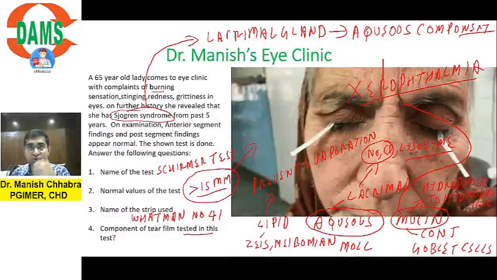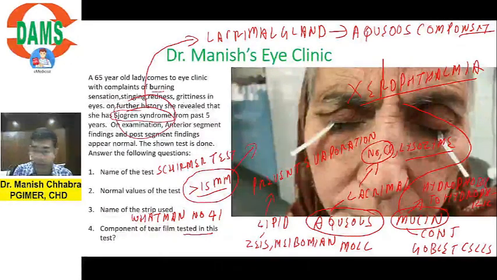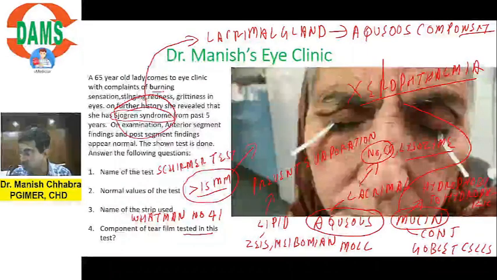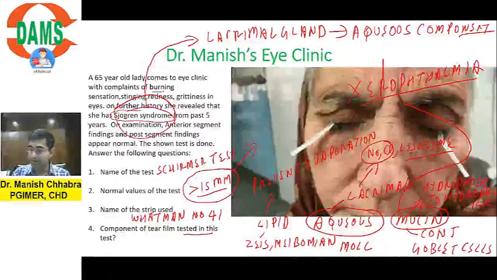So mucin, xerophthalmia and aqueous, keratoconjunctivitis sicca. So this patient is probably a case of keratoconjunctivitis sicca post Sjogren syndrome. Good to go. Shall we move ahead? Is it understandable?